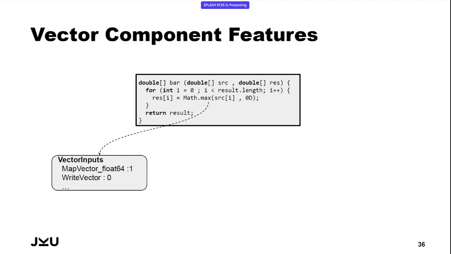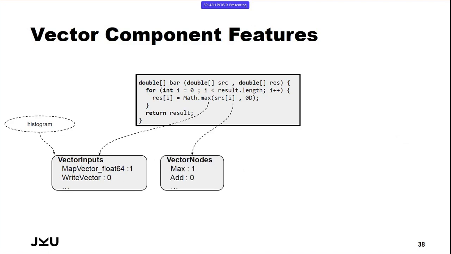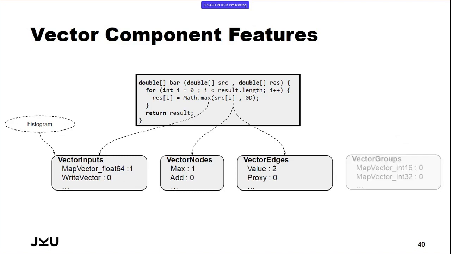And there can be multiple components building the vector operation as a whole. So what we are doing here is creating a histogram where we count all the occurrences, including the types of the different components this vector operation as a whole consists of. We also extract information about the number of nodes and edges of the vector operation. Nodes and edges, because in the Graal compiler we are using a graph-based intermediate representation, and therefore we are aggregating some information about the subgraph of the vector operation. Vector groups are not shown here. They just aggregate different vector operations which are not related to each other.